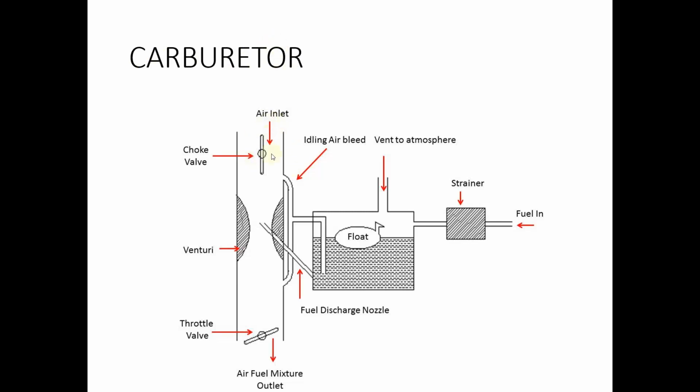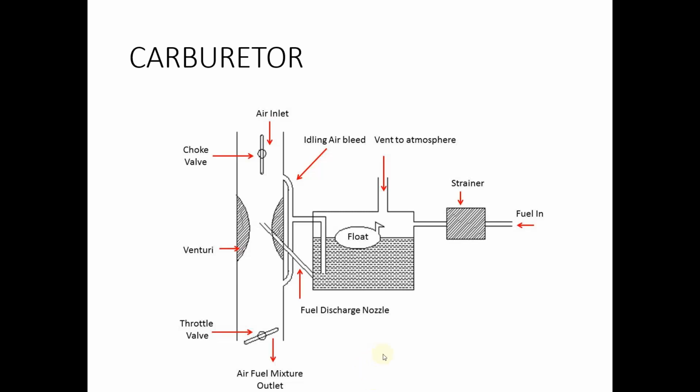Only the total quantity of air fuel mixture can be varied. If we want to increase the quantity of fuel alone, it is very difficult. We cannot control the quantity of fuel in the air fuel ratio; it depends on the evaporation. When the engine is experiencing heavy load, the throttle valve is opened more so that more air enters the Venturi tube. When more air passes, it evaporates more fuel, and the air fuel mixture enters the cylinder.